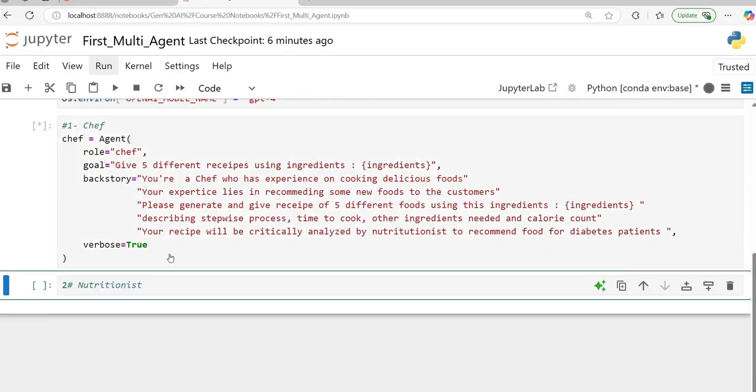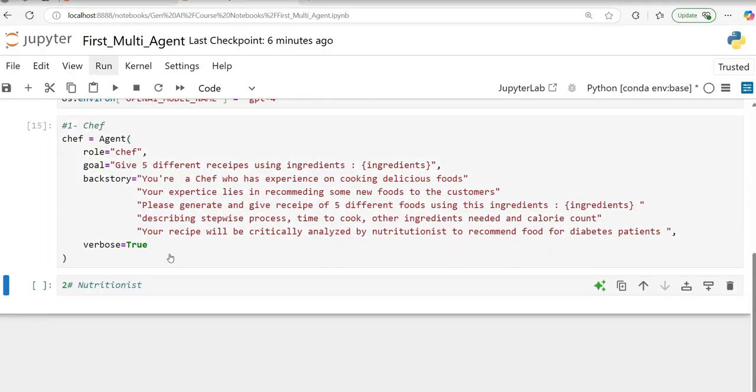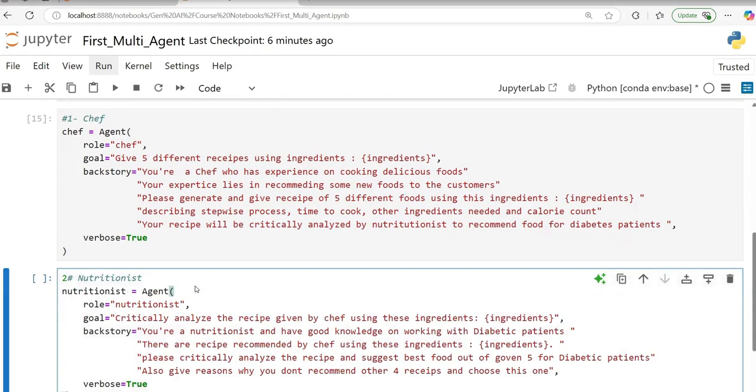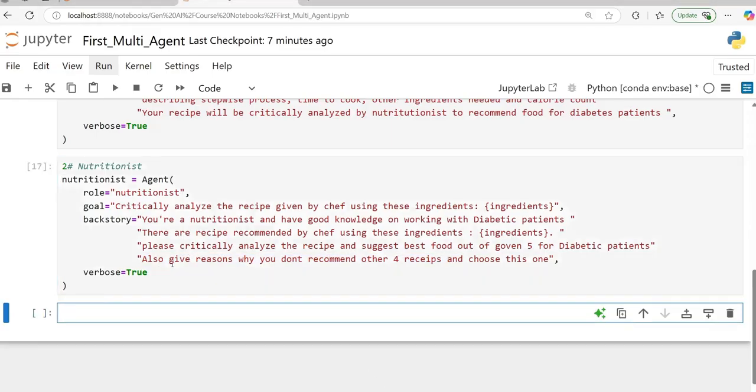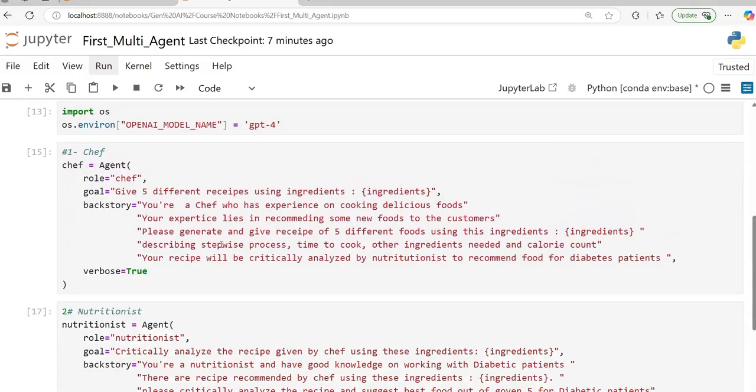Similarly, I can create my other agent as well. What is the role of my other agent and what is the background? You can see here, this is my other agent. The role is nutritionist, as I'm writing here. The goal is to critically analyze the recipe given by the chef using these ingredients. And then there is a background: you have good knowledge of working with diabetic patients. There are recipes recommended by the chef using these. Please critically analyze the recipes and suggest the best food out of the given 5 foods for diabetic patients. Also give your reasons why you don't recommend the other 4 recipes and choose this one. I'm elaborating a little more on this because this is the background with which these agents will work.